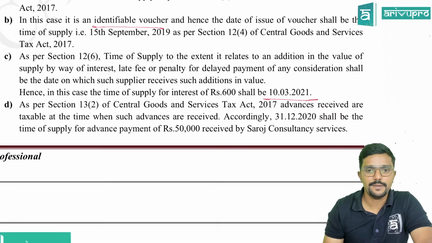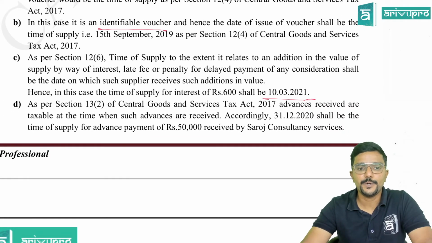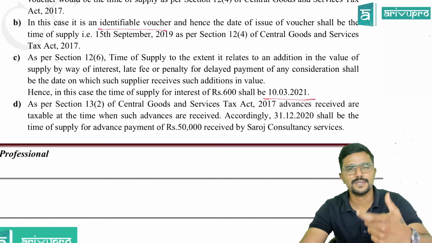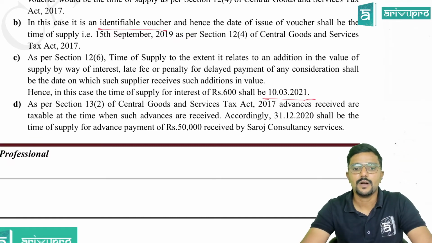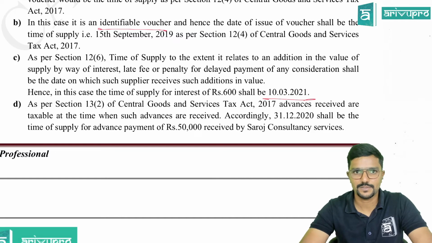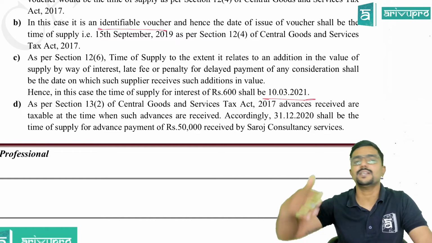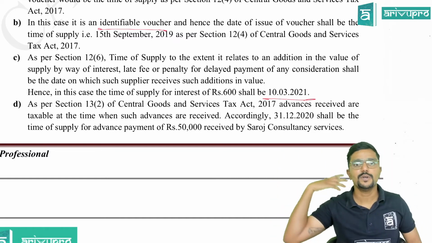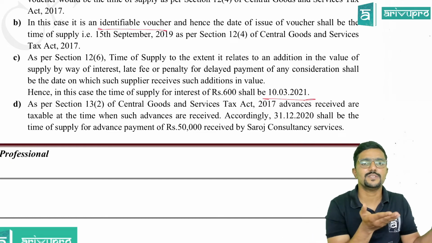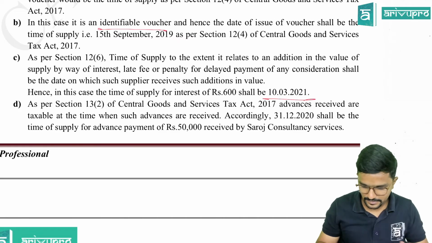Answer for D point. As per section 13.2 of Central Goods and Service Tax Act, advances received are taxable at the time when such advances are received, because the date of payment will be earlier. Accordingly, 31st December 2020 shall be the time of supply for advance payment of 50,000 received by Saroj Consultancy Services. And if advance is received, the other things don't matter, when invoice is issued, when the service is completed, because time of supply is the earlier date of payment, which will be earlier. Clear?